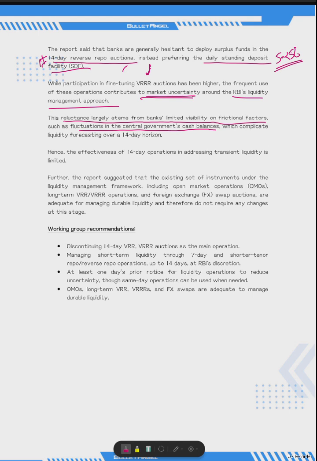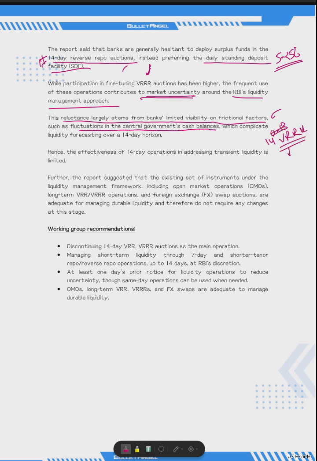As we discussed in an earlier para, the government's spending can increase the systemic liquidity. So that is a frictional factor, and banks are not sure whether the government is going to do something. Because of that, they are reluctant in using the 14-day, or say 0 to 13 days, or higher tenure VRR.